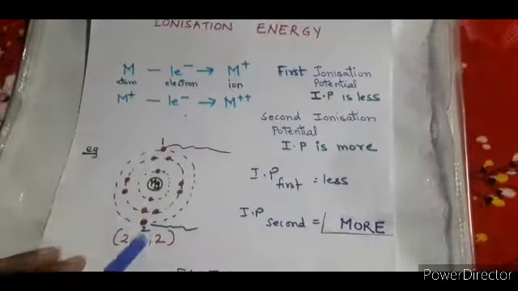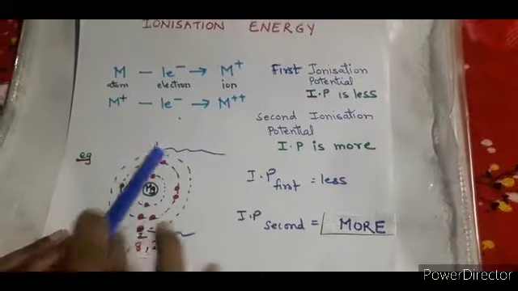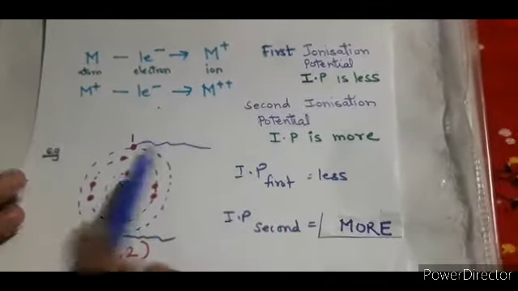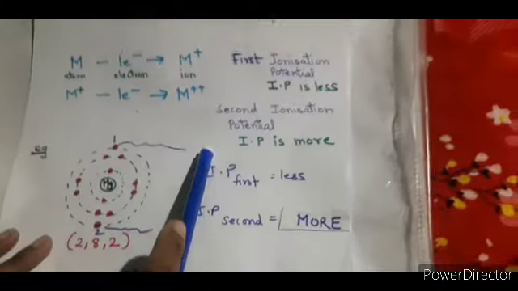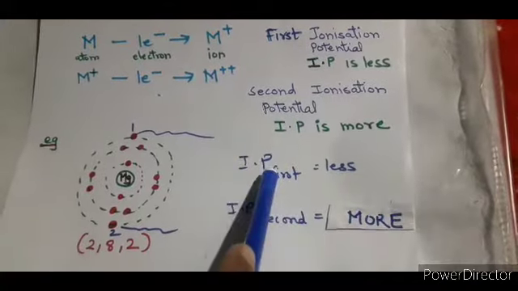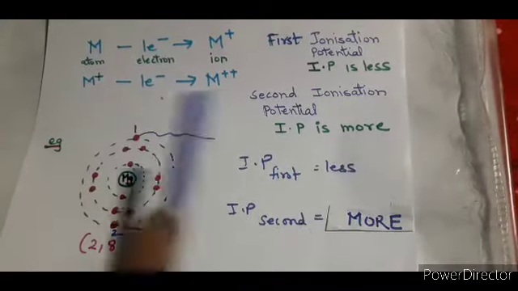I have made one diagram of magnesium, and I want to explain the same thing with the help of this. Now just see, there are two electrons. I have labeled them 1 and 2, and I am again telling you that the first electron you are removing, the energy required over here is the ionization potential. It is the first ionization energy. Now you know it's less. I have already discussed this earlier.